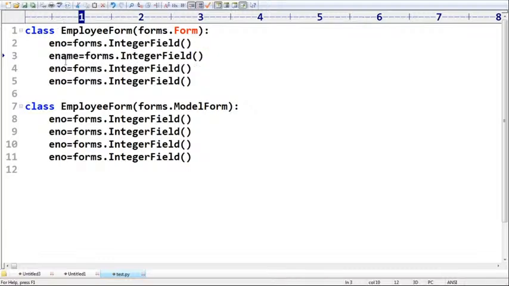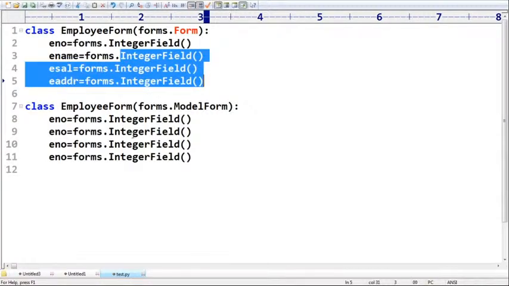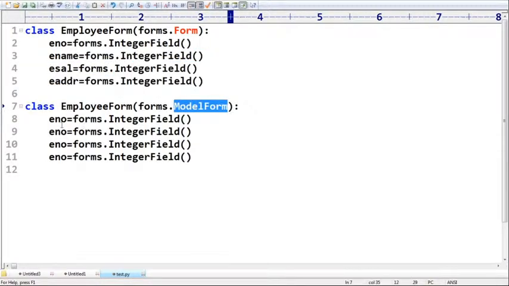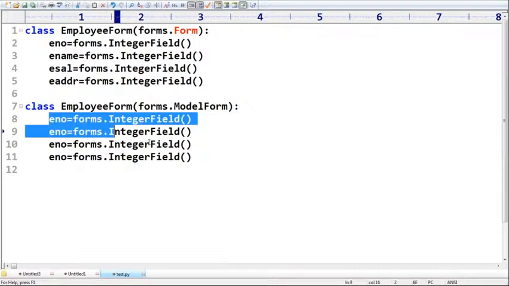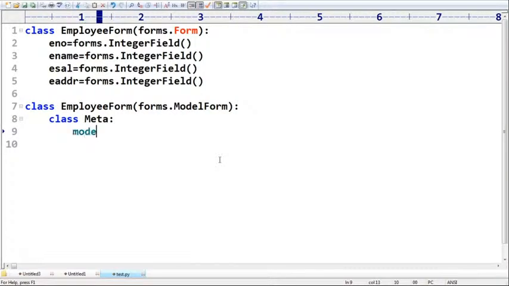Individually, sir. Enum, ename, esal, and eaddress, like four fields. Don't worry about these things, sir. Of course, CharField, like you can change, sir. Here, do you know if I use ModelForm, we are not required to specify like this. Have you remembered, right? In our childhood somewhere we covered class Meta, model is Employee.